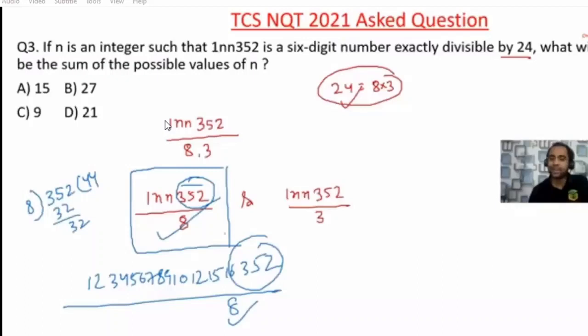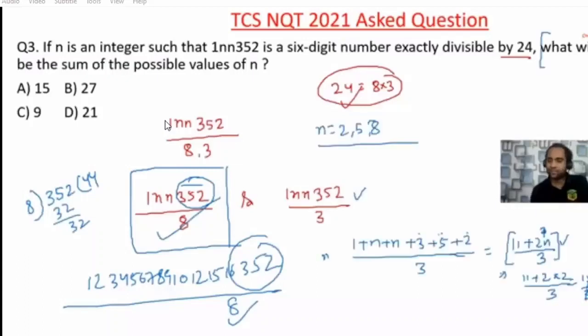Okay. Then if you put 6, 2 into 6 is 12. 12 plus 11 is 23. No. If you put 7, so 2 into 7 will be what? 14. 14 plus 11 will be 25. No. If you put 8, okay, so 2 into 8 is 16. 16 plus 11 will be 27. So then it will be divisible by 3.